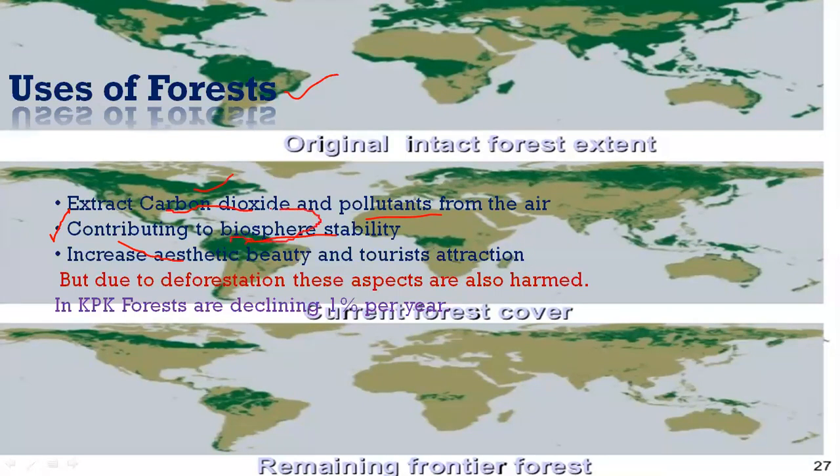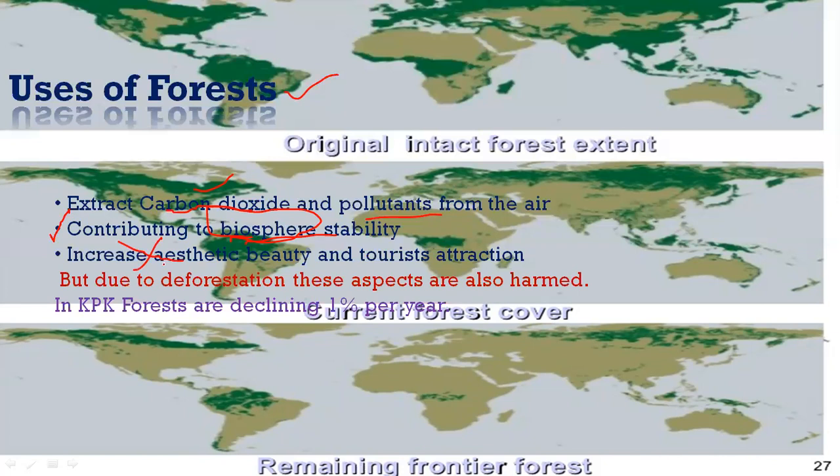Biosphere is, we have studied in chapter number 1, that is earth. So earth will be stable if we have trees, because as many pollutants as we have in the atmosphere, they will extract for us and the air will be neat and clean for us. But it doesn't happen, because with the increase of these pollutants in the air, we are also decreasing the forest. We must increase them. We have to do reforestation, meaning again production of the forests.